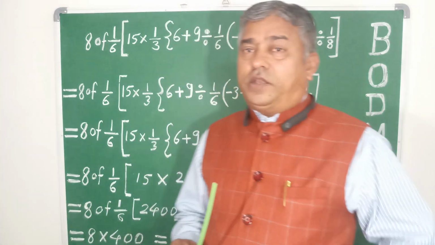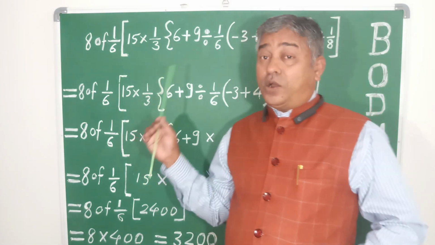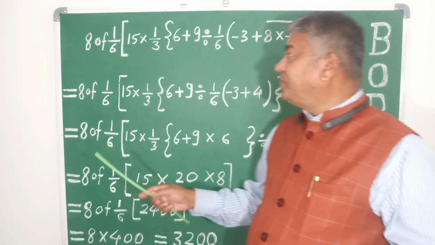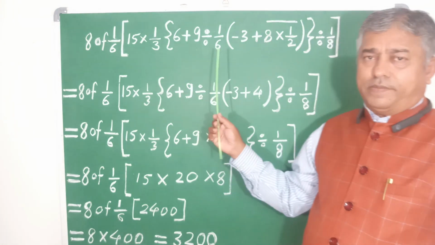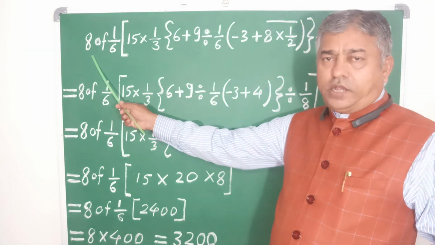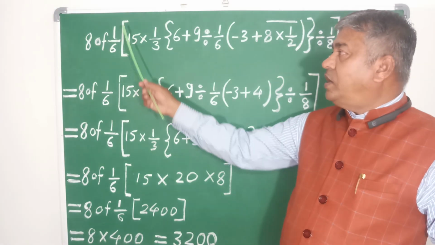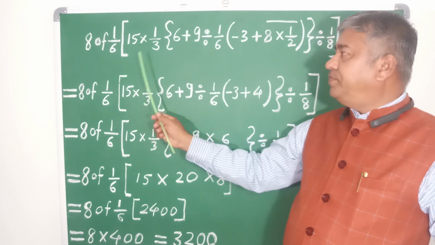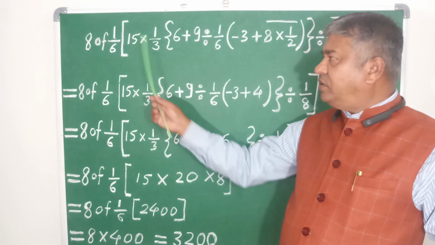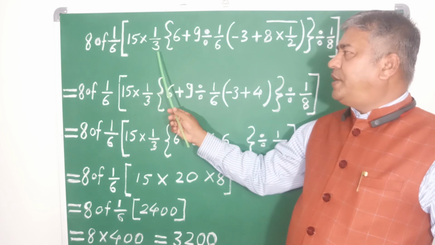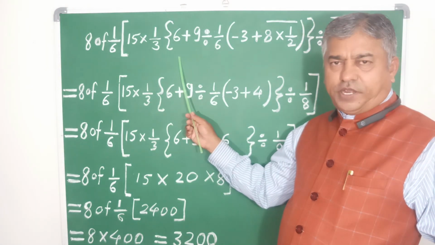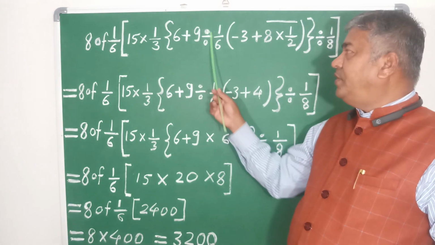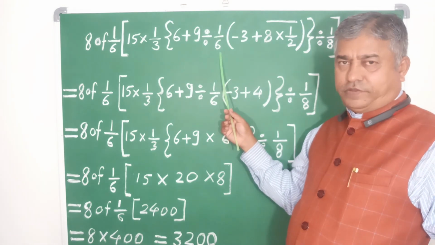Then in this question, let us see how these are taken properly, step by step. Here is a model: 8 of 1 upon 6, or 1 divided by 6, then a square bracket. Inside the square bracket, 15 into 1 divided by 3, then a curly bracket or flower bracket, 6 plus 9 divided by 1 divided by 6.